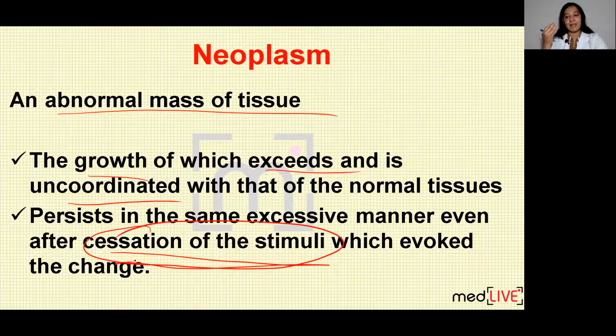Why it happens, I will tell you: what happens to the genes, what mutation occurs exactly. But just understand the basics. The definition of neoplasm is very simple. It is an abnormal mass of tissue, the growth of which exceeds and is uncoordinated. The most important thing here is that the growth occurs in the same manner even in the absence of growth factor, that is stimuli. Stimuli is absent, still mitosis is going to occur.